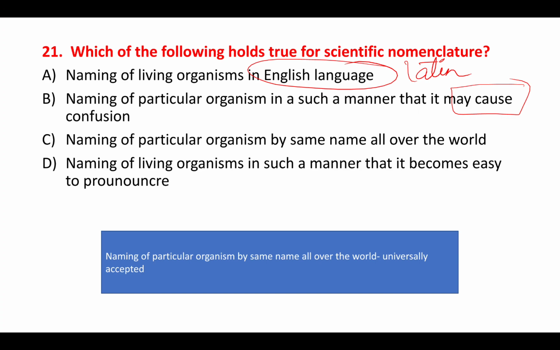So a particular organism is named in such a way that it should be known in each and every country, right? That is, all over the world. This is a true statement. Naming of organisms in such a manner that it becomes easy to pronounce. No, this is wrong. So option C holds true for scientific nomenclature.